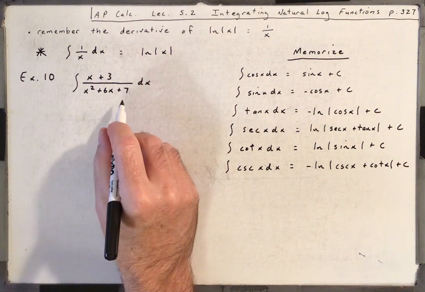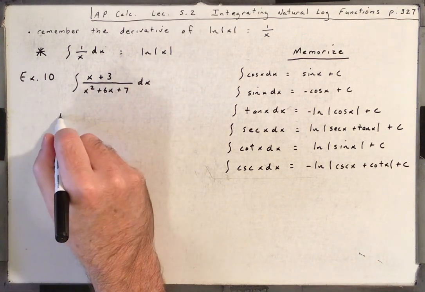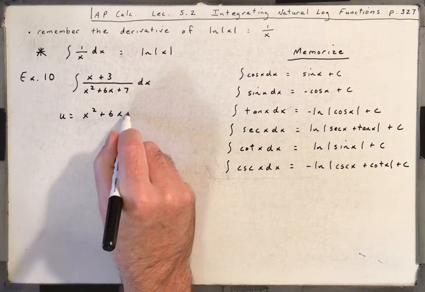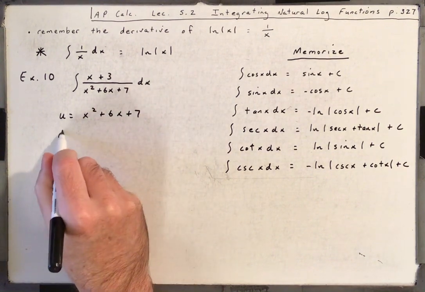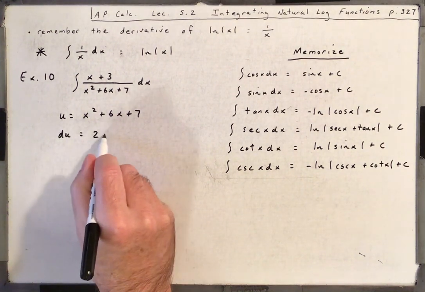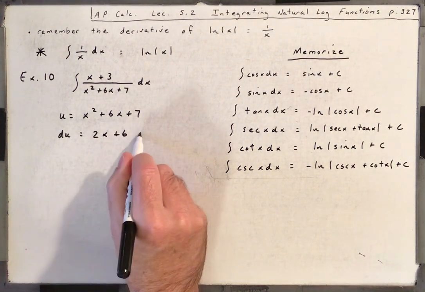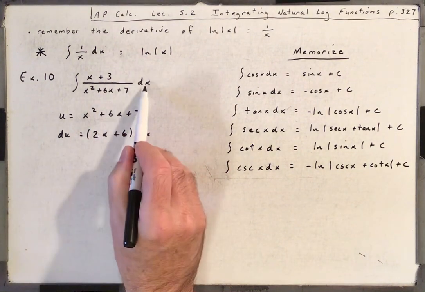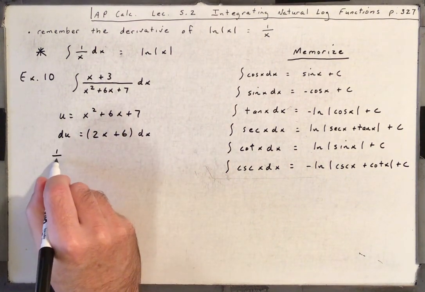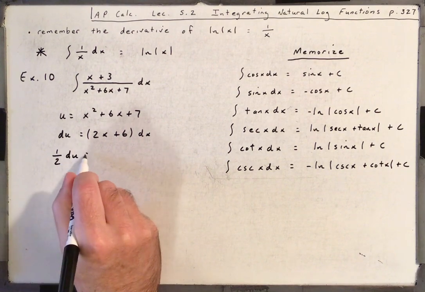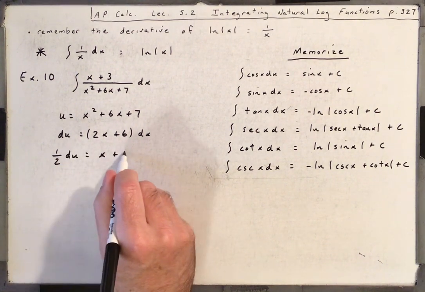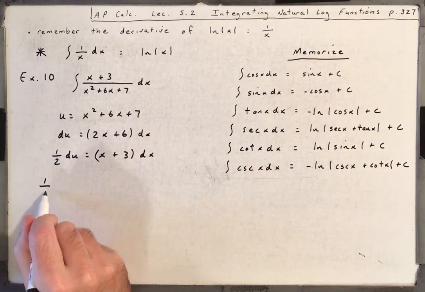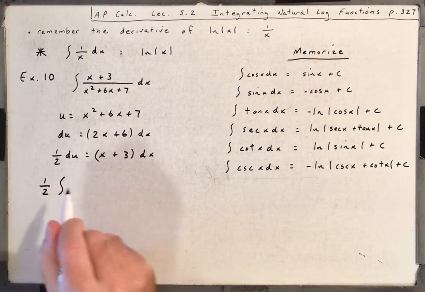Okay, so let's let u be the denominator, x squared plus 6x plus 7. du would be 2x plus 6 dx. We need it to be x plus 3 dx, so if I multiply both sides by 1/2, I would have x plus 3 dx.